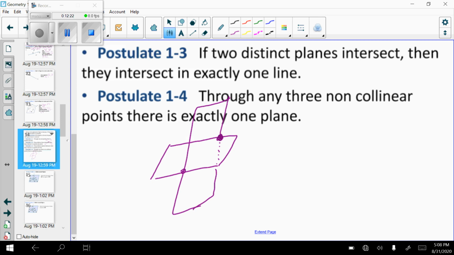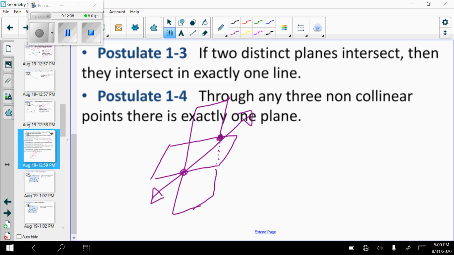They touch each other there and there. Those 2 points give me a line. I know that can be kind of hard to see, so let's think real world. Look in the room that you're in. The ceiling is a plane, the floor is a plane, the walls are planes.